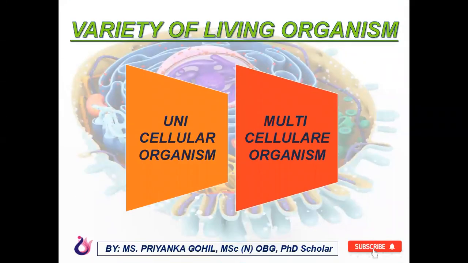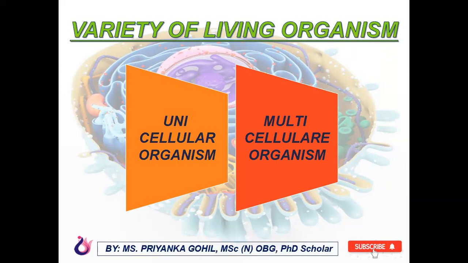Now here are the varieties of living organisms. All living things like animals, plants, bacteria, fungi and protozoa are made up of cells, and based on the number of cells involved, these organisms are divided into two varieties. First is unicellular organisms and second is multicellular organisms. Unicellular organisms are made up of just one single cell, for example various bacteria. Multicellular organisms are made up of many cells, for example animal cells.